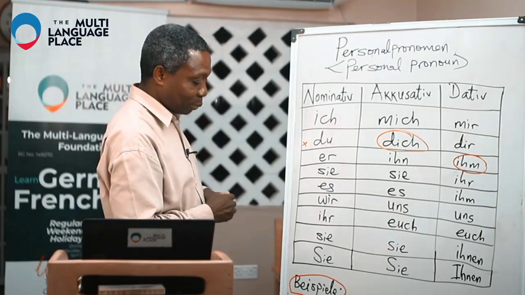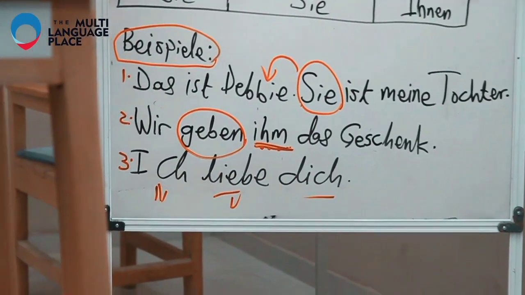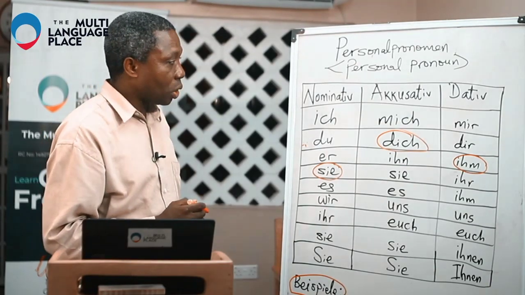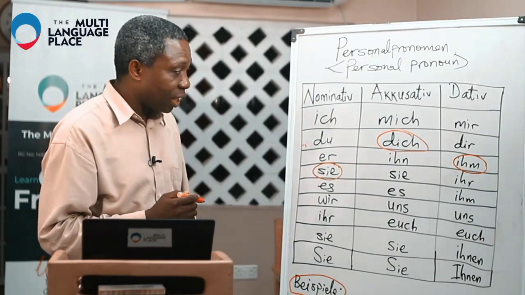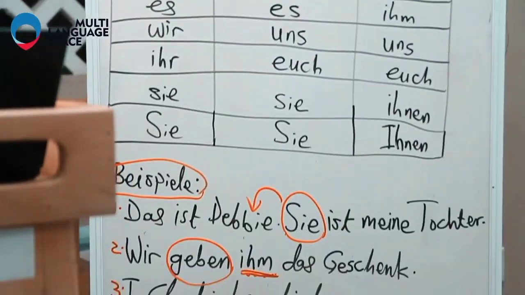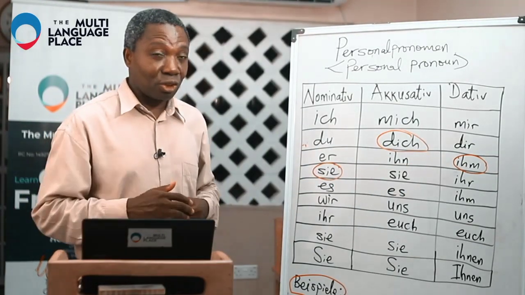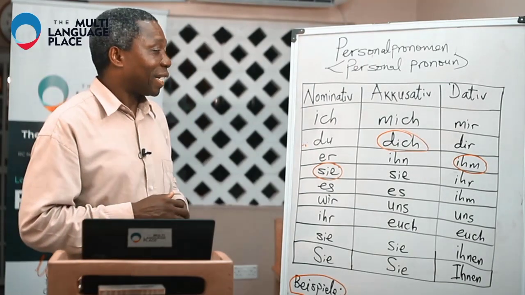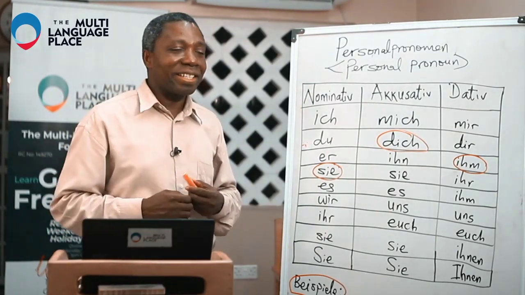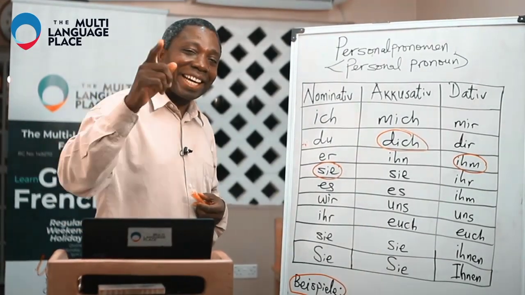Just as you have the example here, the first one is Debbie, sie, in the nominative. In the second example, we have the dative ihm. And in the third example, we have the accusative dich. That is how all of them function when you see them in different sentences. So we're going to do a small exercise to be able to understand it better. So, bleib dran!